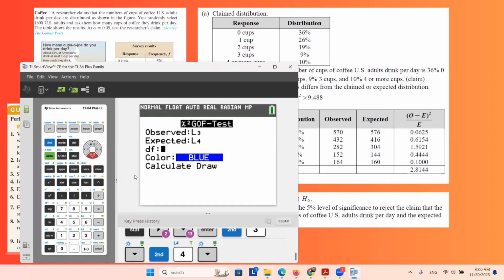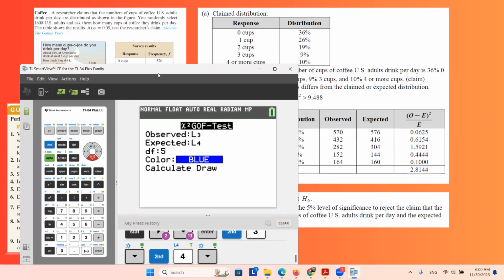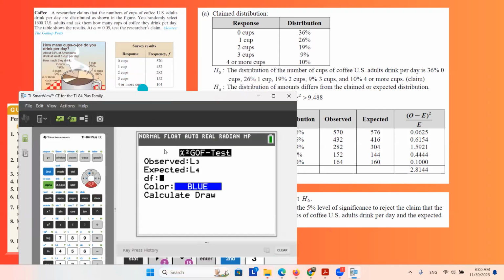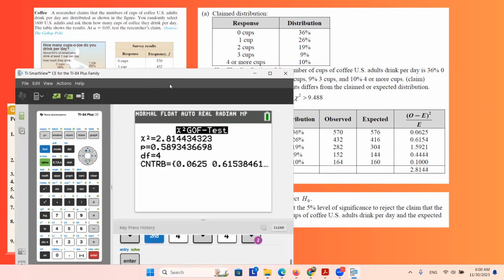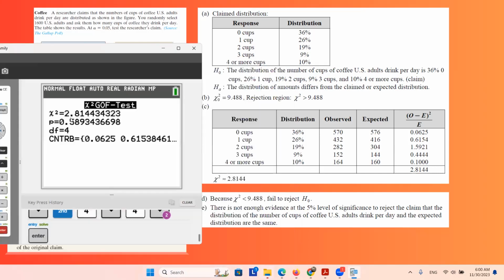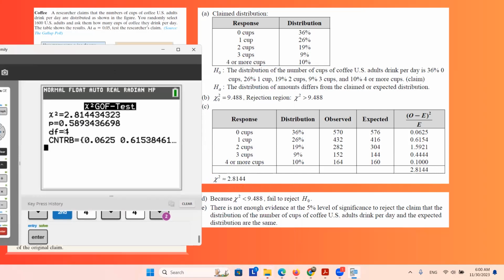The degrees of freedom, here you have how many categories? 1, 2, 3, 4, 5 categories. 5 minus 1 gives you 4. This is the degrees of freedom. Go to the calculation and do the calculation. Well, as you can see, your chi-squared is 2.8144, which is exactly as the one that you see here. Your p-value is about 60%. Your p-value is very large, all right? Since your p-value is very large, you're going to fail to reject the null hypothesis.